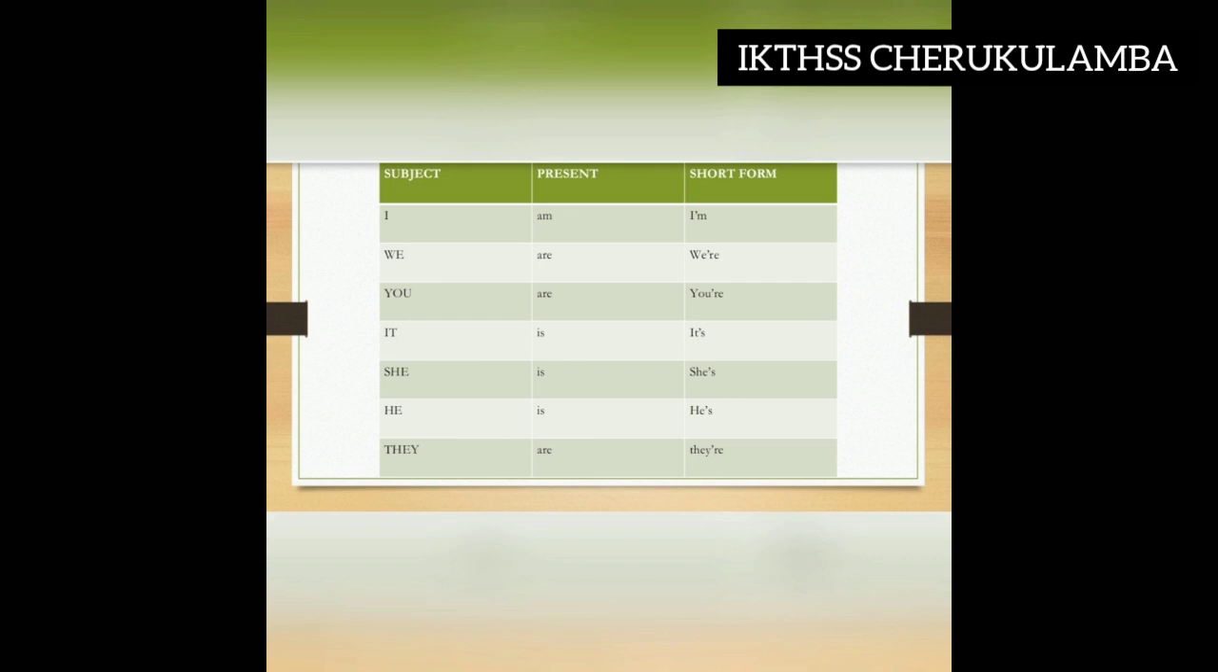Students, you can see a table here. Three columns are there. In the first column, subject is given. Second column, tense. That is, here all the verbs are given in present tense. And the third column, the short forms. Okay. Before that, I want to tell you one thing. I'm strictly telling you, never use these short forms while writing. It is used only in spoken language.